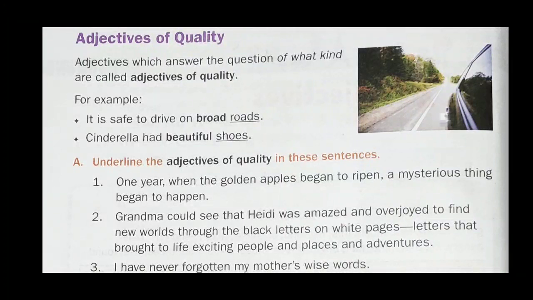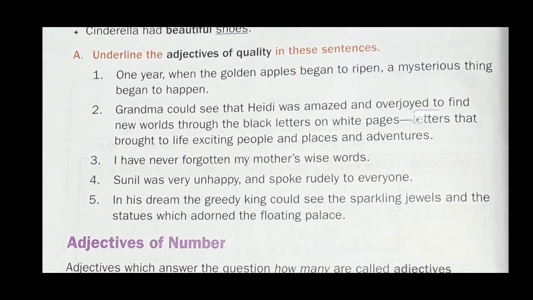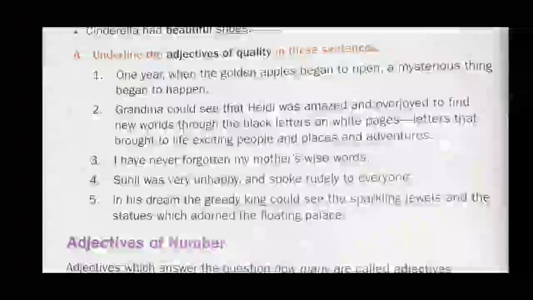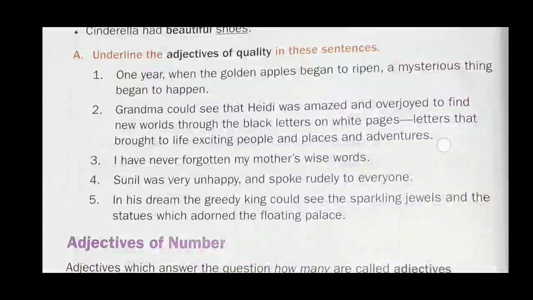Let's see exercise number A. Question number 4. Sunil was very unhappy and spoke rudely to everyone. In this sentence, there are 2 adjectives, unhappy and rudely.